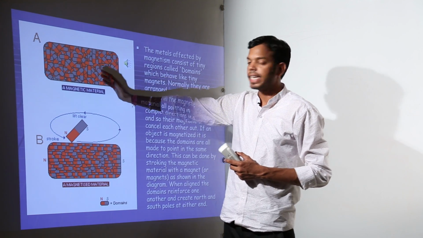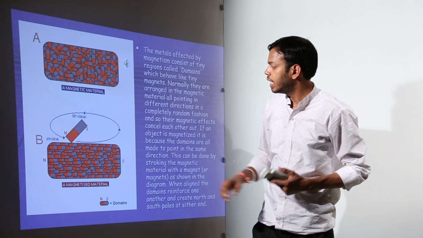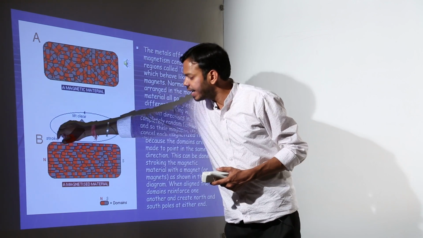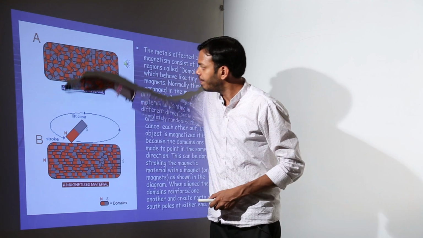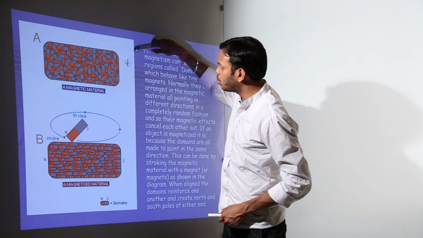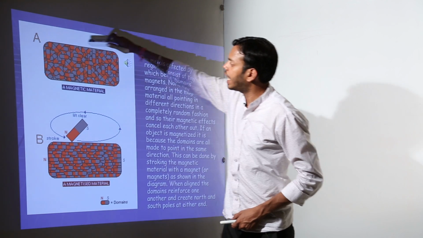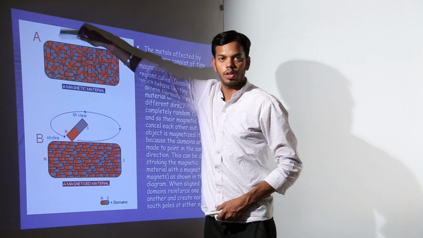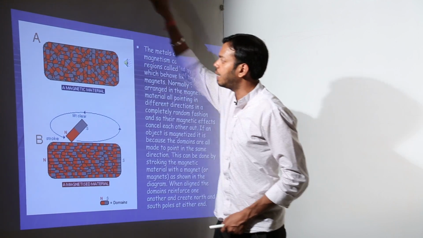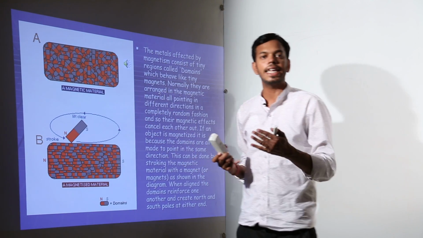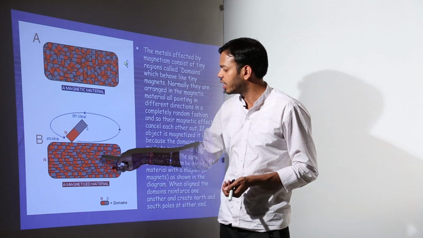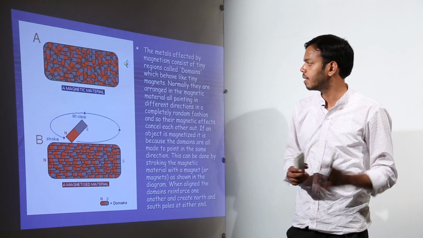But when they are placed in an external magnetic field, or if I stroke a magnet in the same direction time and again, suppose this is my magnet, and over this material I keep doing this. I cannot go like this and then this. No, I have to keep going in the same direction time and again. What will happen? All the domains will get inclined towards the same direction, and this will result in a magnetized matter.